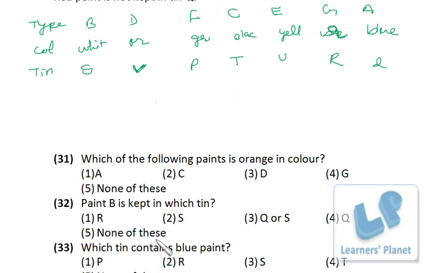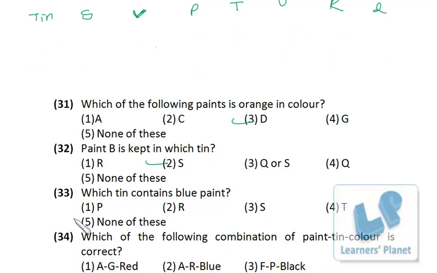Which of the following paints is orange in color? Now we have orange is type D. Then paint B is kept in which tin? Paint B is tin S. Which tin contains blue? Blue color is Q. That's none of these. Which of the following combinations of paint, tin, color is correct?